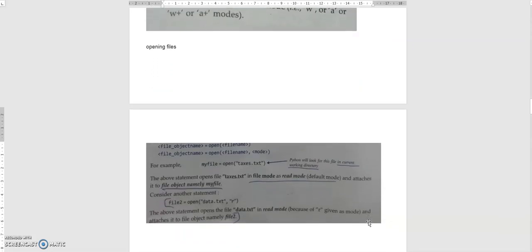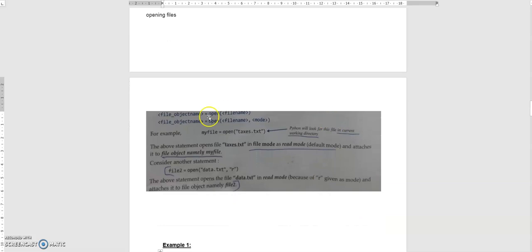Then we are moving to the opening of files. This is the open method. We have passed only one argument, that is the file name alone. Here we can pass an absolute path or a relative path. Relative path means we are in the current directory, and the current directory only contains the text.txt file.